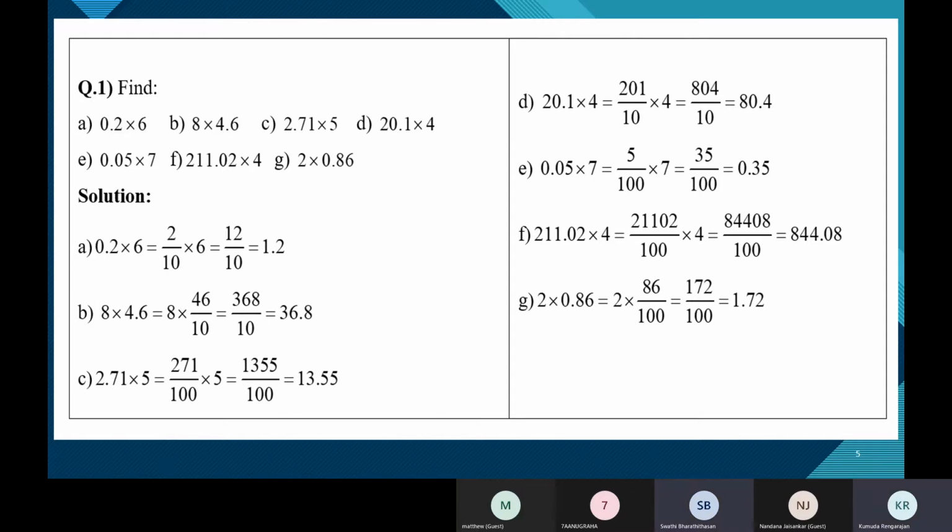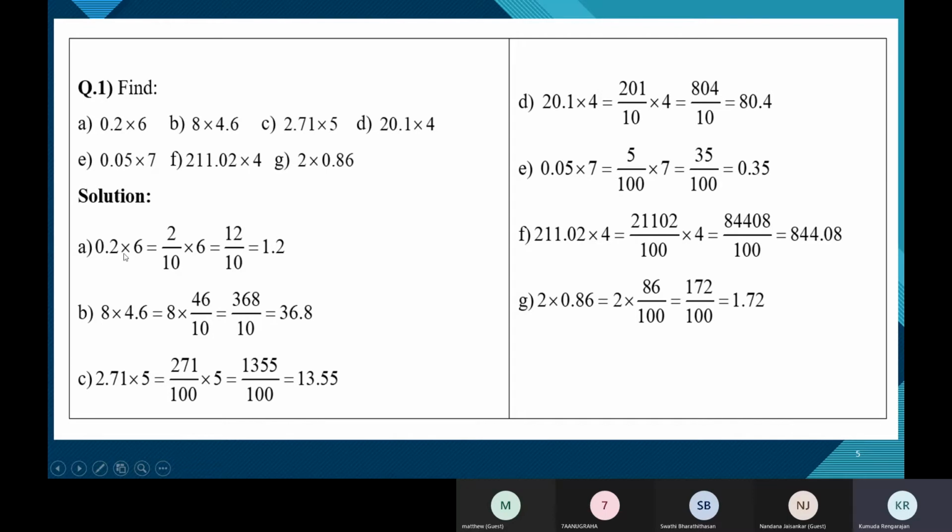Yes, ma'am. Then I think we also had 0.24. When we started decimals, we learned how to convert decimals to fractions. Okay, let me repeat that, in case you've forgotten. 0.2 can be written as 2 by 10. After the decimal point, there is one digit. So if there's only one digit after the decimal point, the denominator is 10. 1 0 you need to add in the denominator.